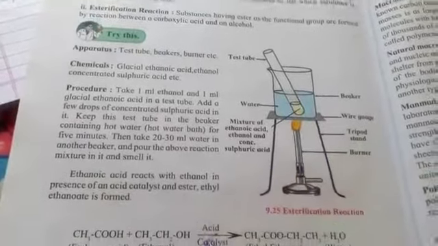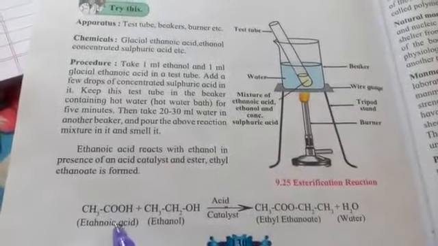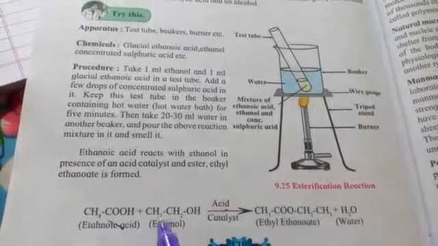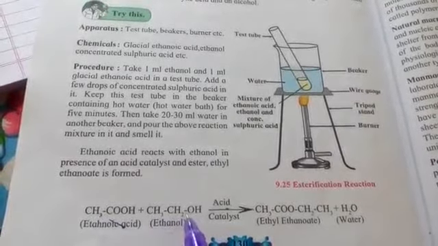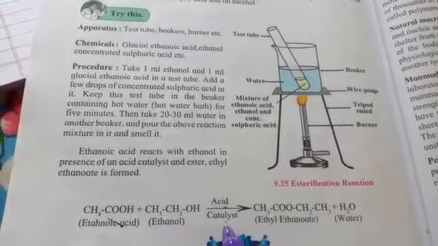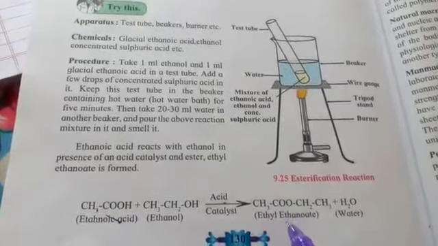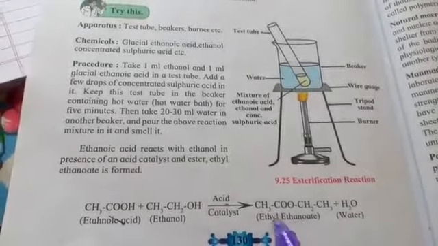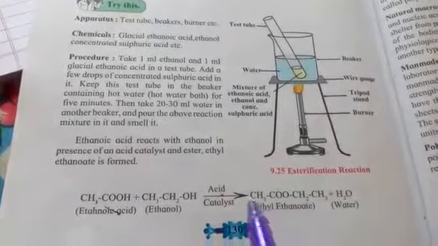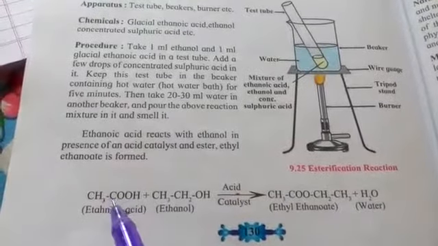Then the following reaction will take place: ethanoic acid CH3COOH, ethanol CH3CH2OH, and then concentrated sulfuric acid. Then it resulted in the formation of ethyl ethanoate. So this ethyl ethanoate is an ester. So see what has happened over here.